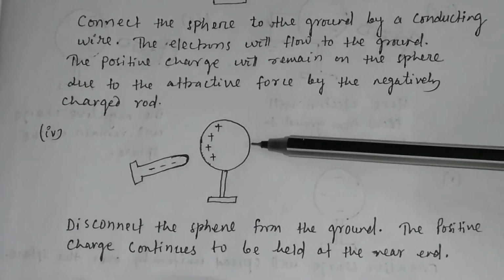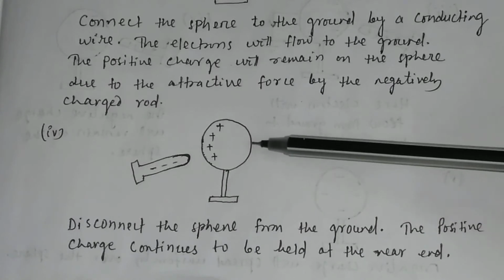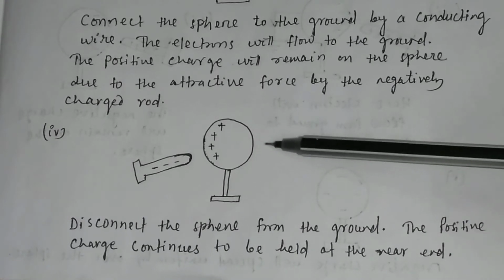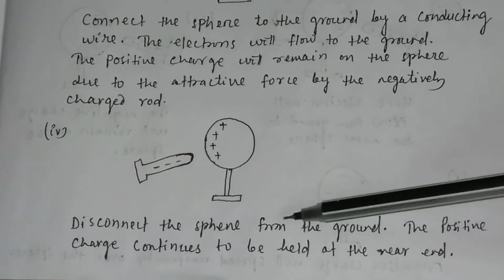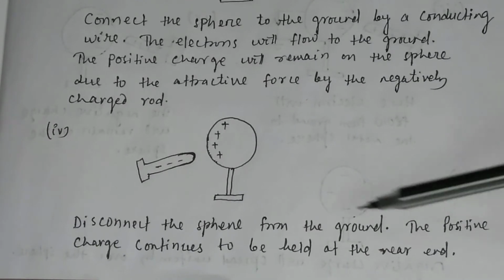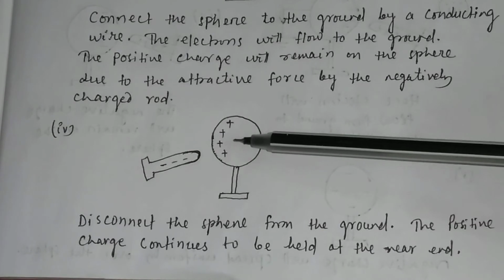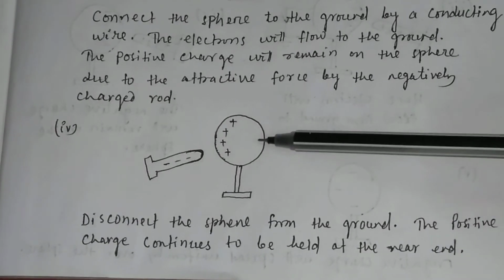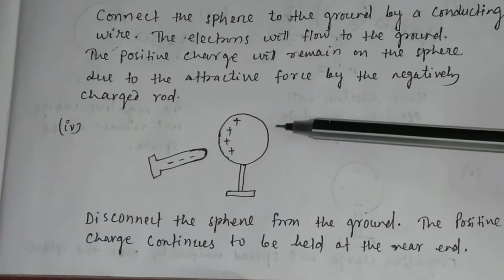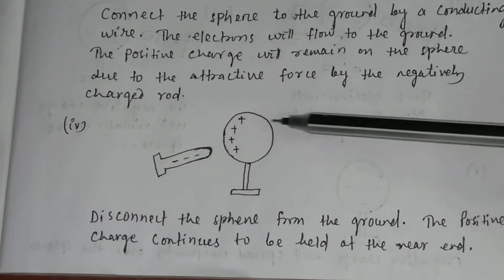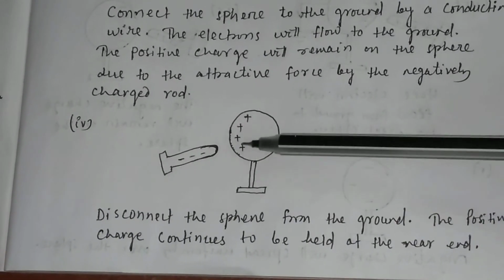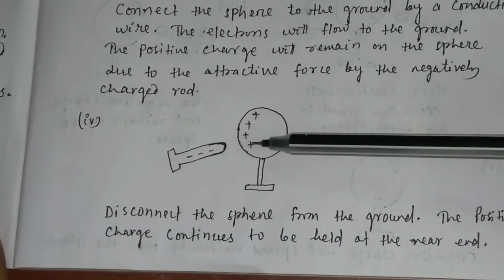Now disconnect the wire from the ground, disconnect the sphere from the ground. The negative charge has gone to the ground, and the positive charge continues to be held on the near end.